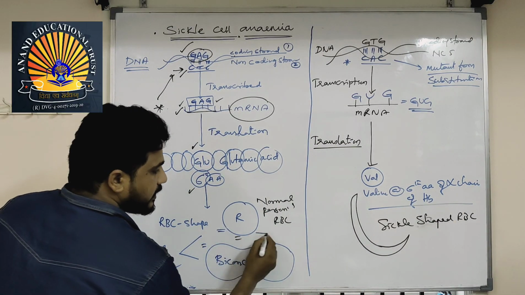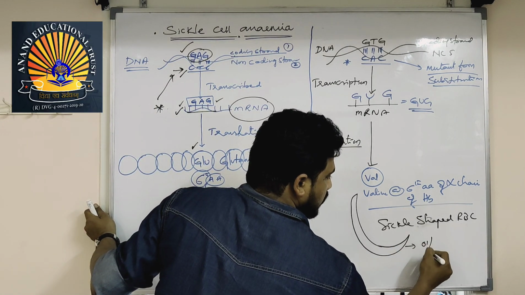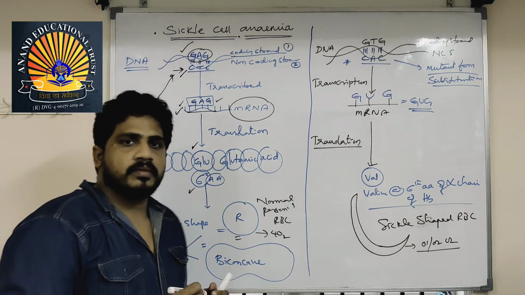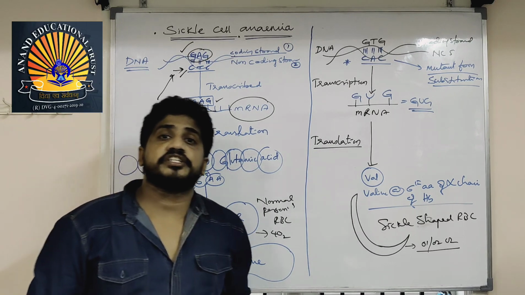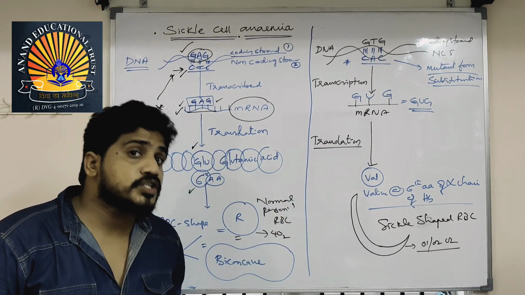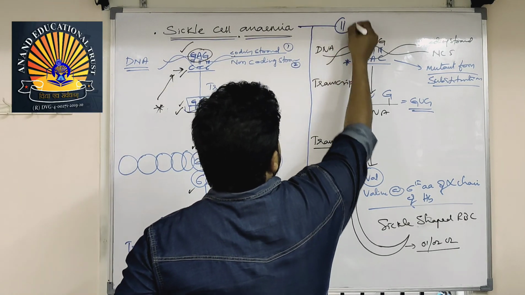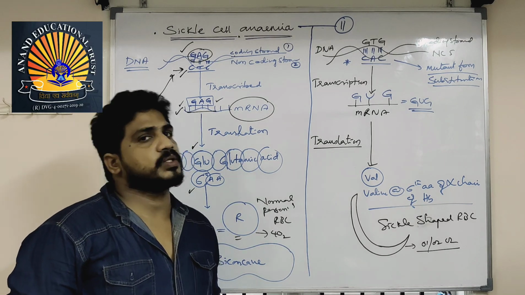If a normal RBC can carry 4 oxygen molecules, this can carry either 1 or 2 only. That is the problem. Because of the gene substitution, the RBC shape itself changed. That gene is present on the 11th chromosome. The sickle cell anemia responsible gene is present on the 11th chromosome.